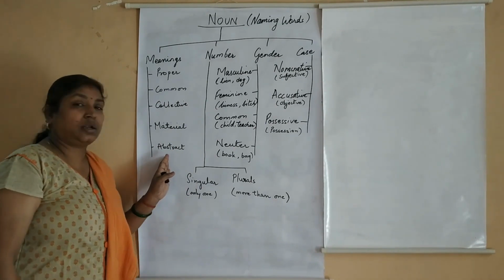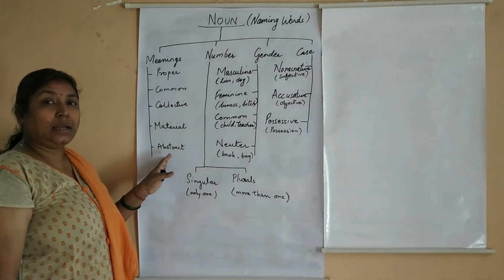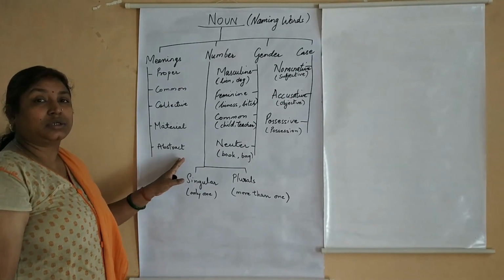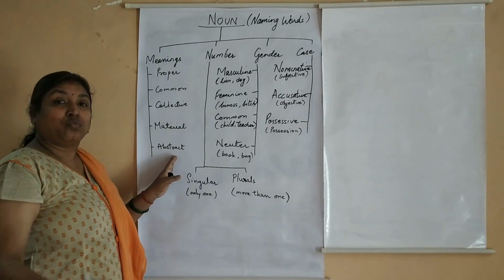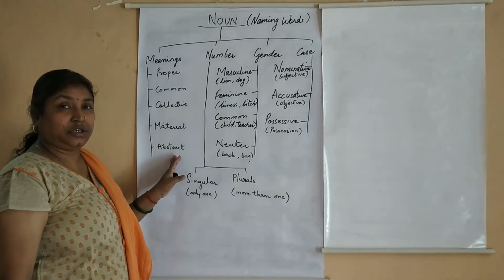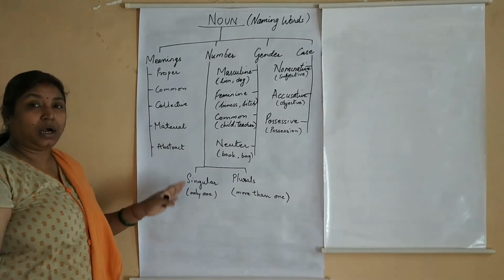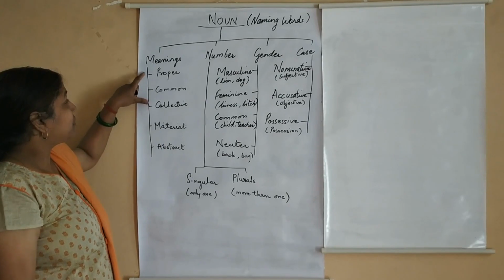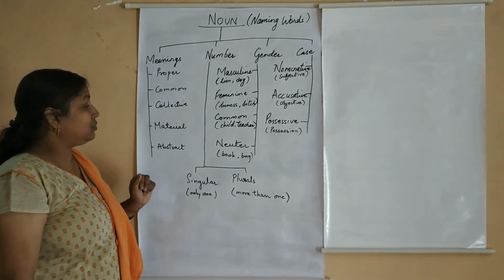And then abstract noun, which shows only feelings. Here we name those feelings which we can just feel but cannot touch or see. In some of the books you will find, apart from this, there is one concrete noun.